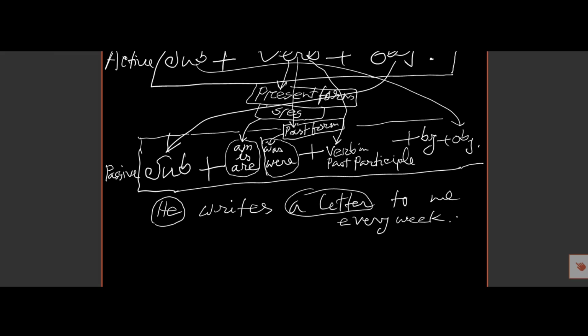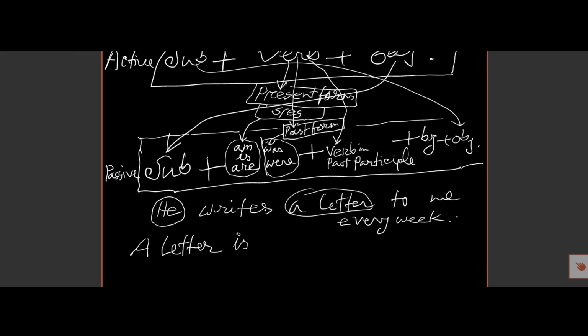So these are other words, and we know the object of the active voice will be the subject. So here a letter will be the subject, and writes is in the present indefinite tense, and it has s. So we must use the auxiliary verb am, is, are. A letter is third person singular, so here we will put is.